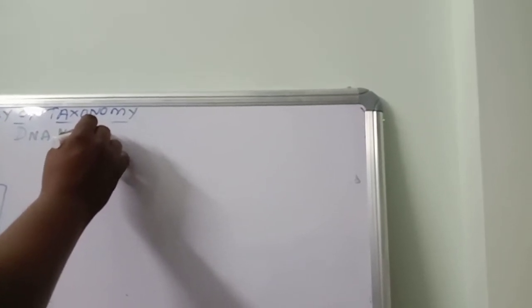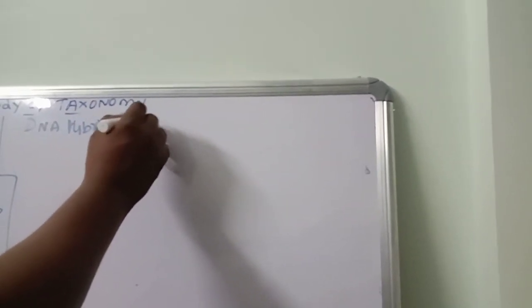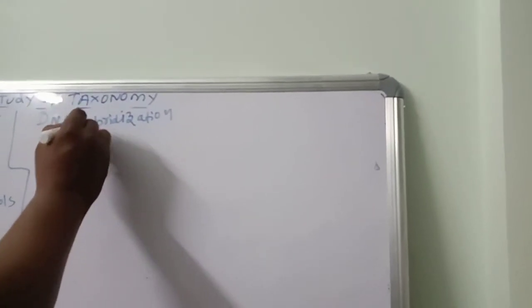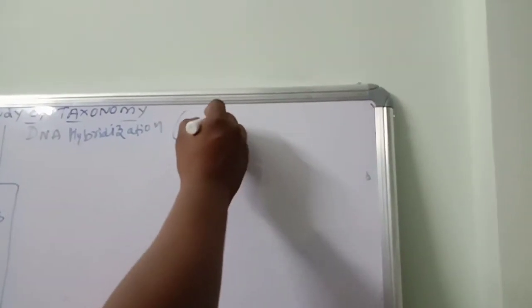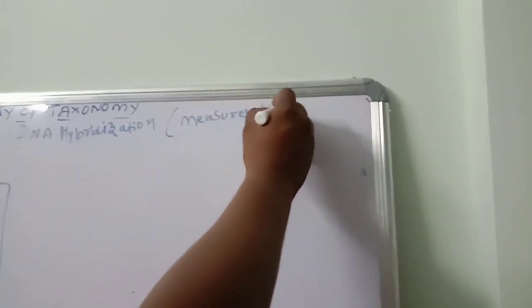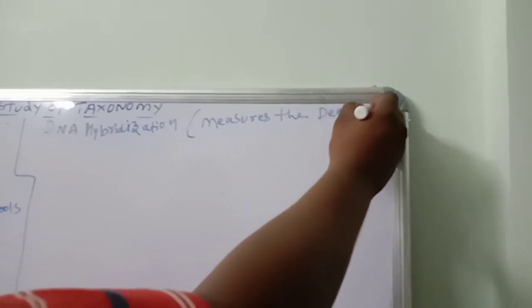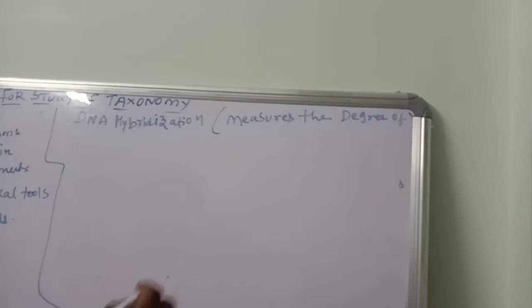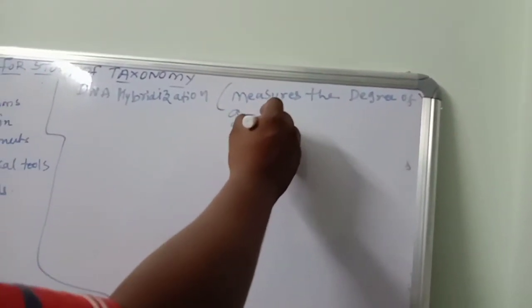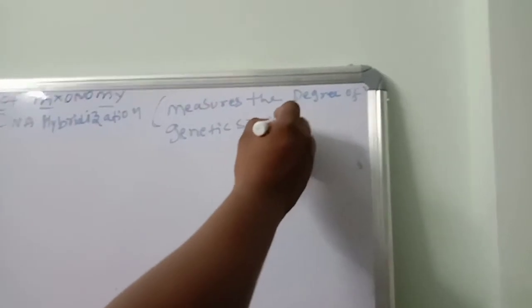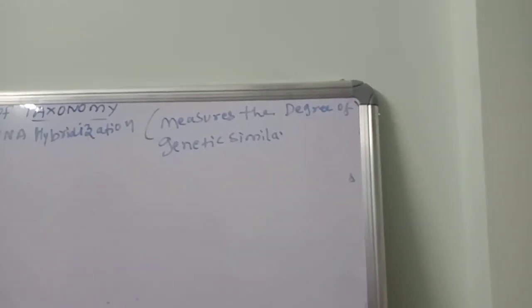The next one, DNA hybridization. You know very well these words, you should remember them. Why hybridization? It measures the degree of genetic similarities, so how many purines and pyrimidines and how they are arranged similarly.